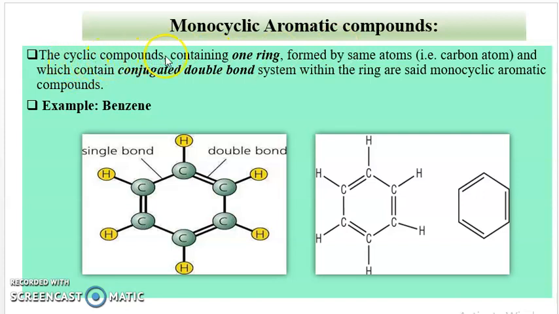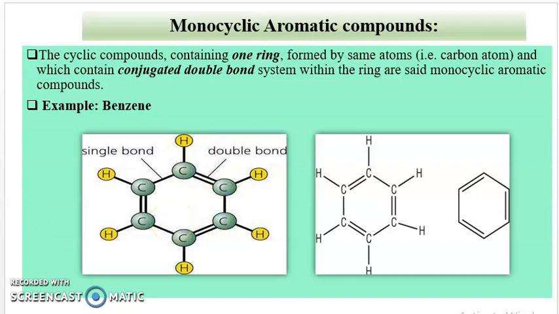Today we are going to see monocyclic aromatic compounds. The definition of a monocyclic aromatic compound is a cyclic compound containing one ring formed by the same atoms, that is carbon atoms, and containing conjugated double bonds. An example is benzene. Benzene contains one ring formed by carbon atoms, and all the carbon-carbon double bonds are conjugated to each other, that is, it contains a conjugated double bond system within the ring. Therefore, benzene is a monocyclic aromatic compound.